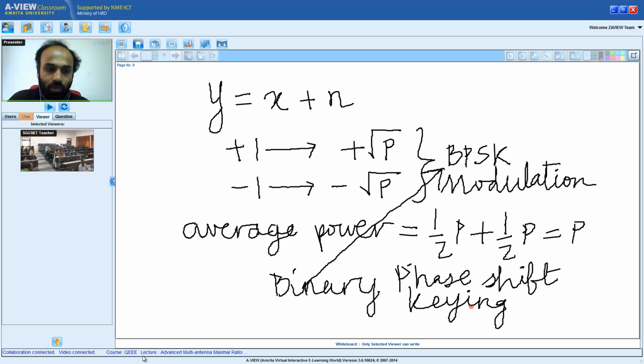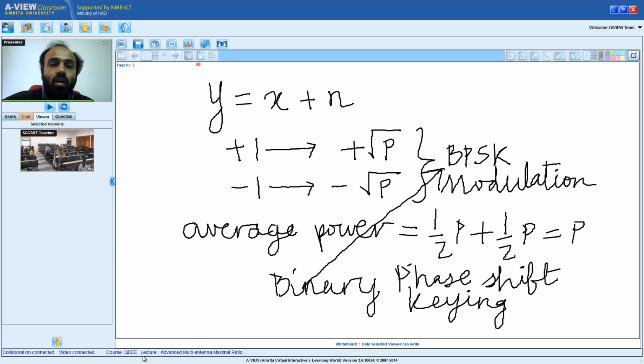Why is it binary phase shift? Thank you, I am also getting the answer, because look at this. We are using two phases. One is plus 1 or minus 1 that corresponds to phase of 0 or pi. We are using two phases. Therefore, this is binary phase shift keying modulation.